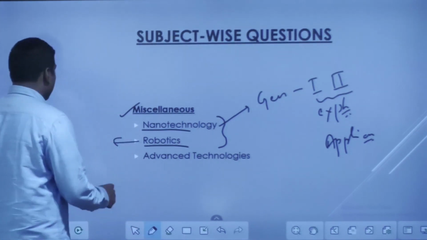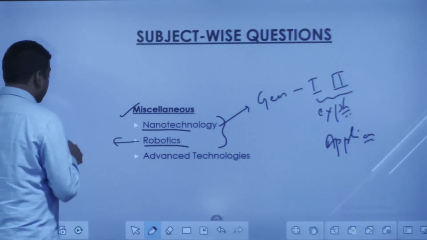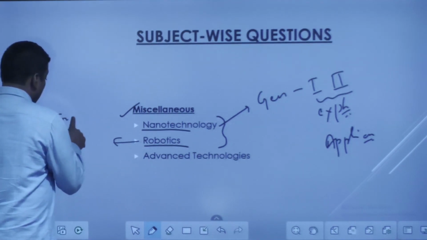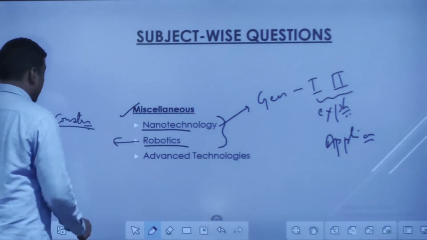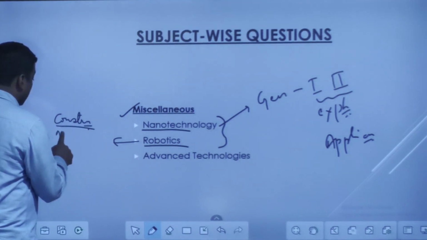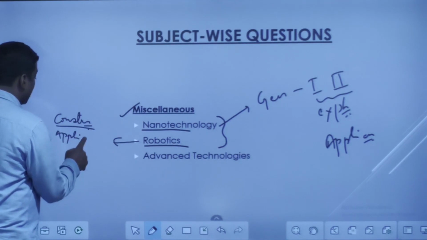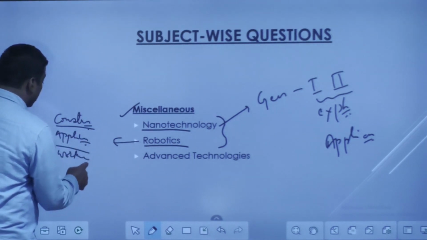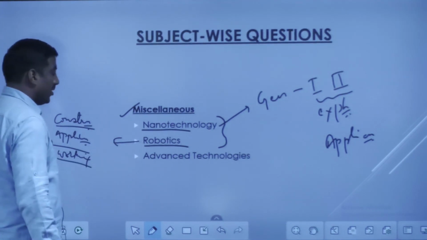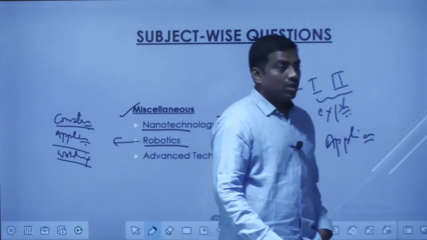But it is better to prepare from the angle of the construction of robotics, like how they are made, their applications and their working. How do they work? What are the important components of a robot? That we need to look into.